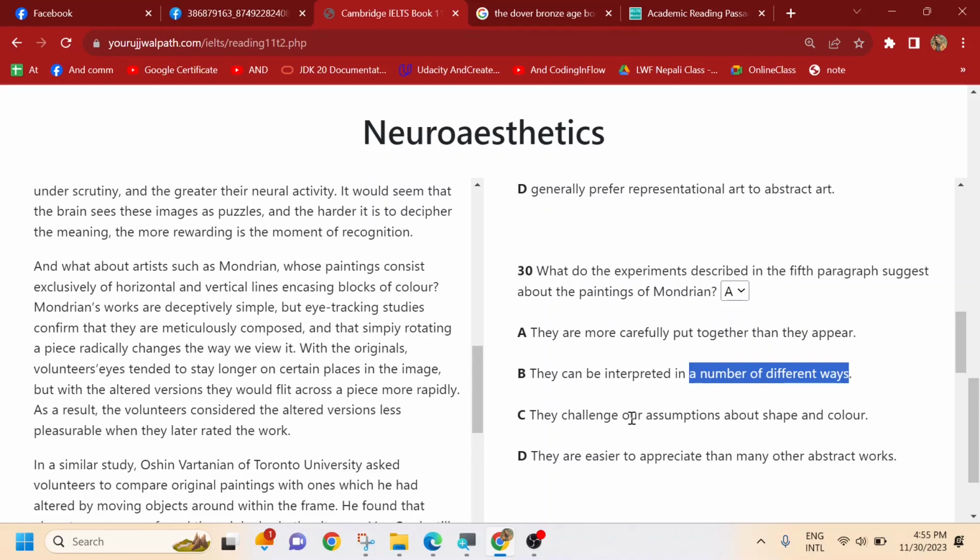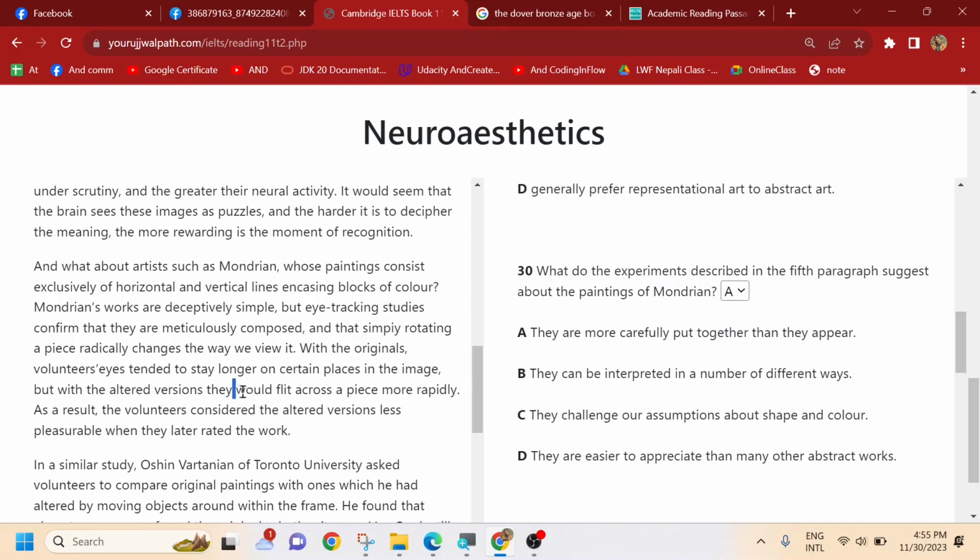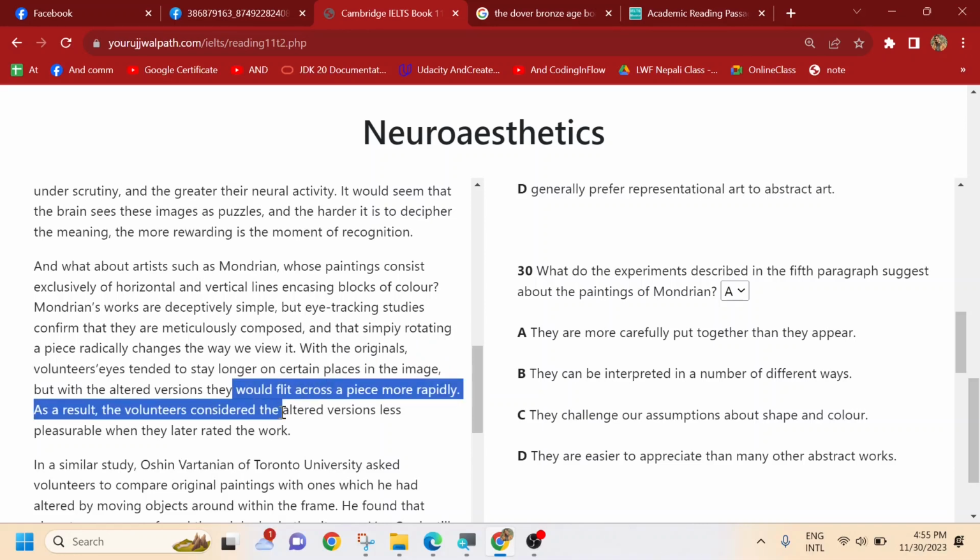Next, this challenges our assumptions about shape and color. Actually, there are no assumptions of ours in terms of shape and color. The assumption is in the liking. With one kind of thing that we stay on longer, and if it is altered, then we do not like it.